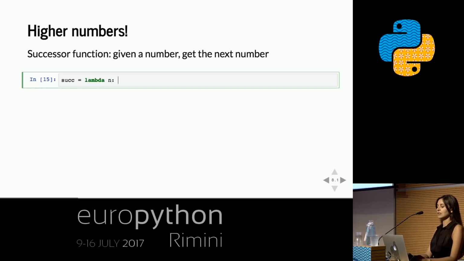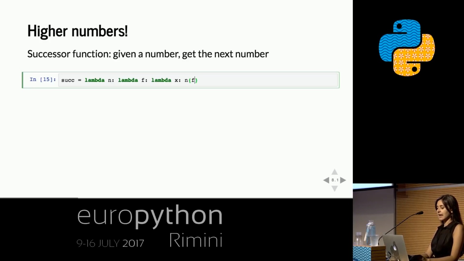N, a number, cool, and gives us another number, right? And a number is a thing that takes a function, and then that returns a function that takes an x. And so if I wanted just n, like the original number that I gave it, I would call it like this, right?